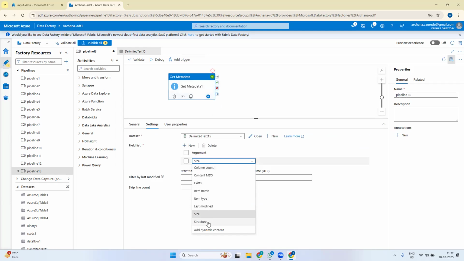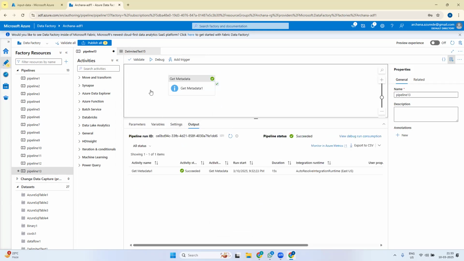We'll see structure or else column count. I think it is trying to get the column count also. We'll see. I don't think it will give me column count.